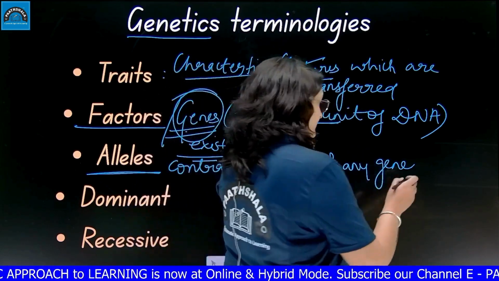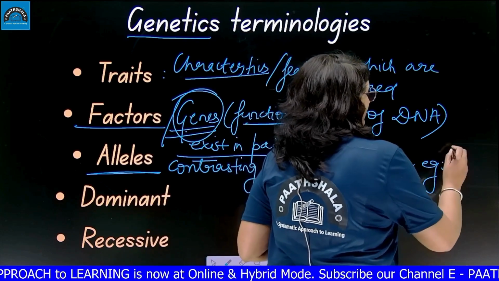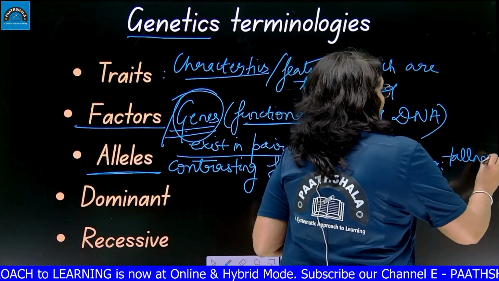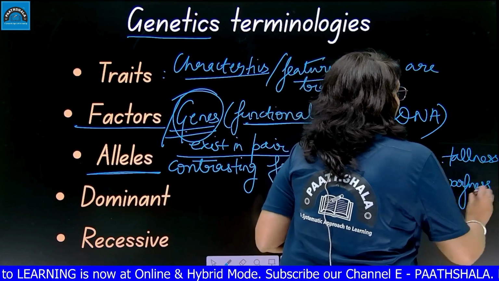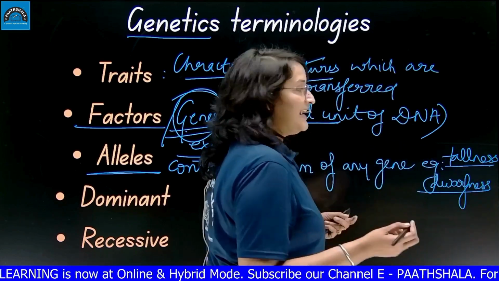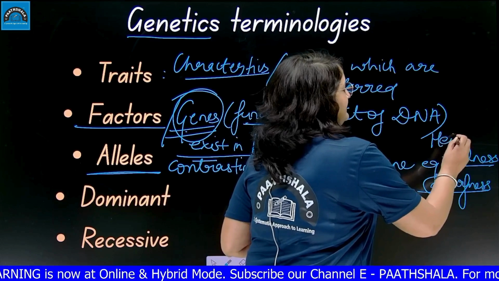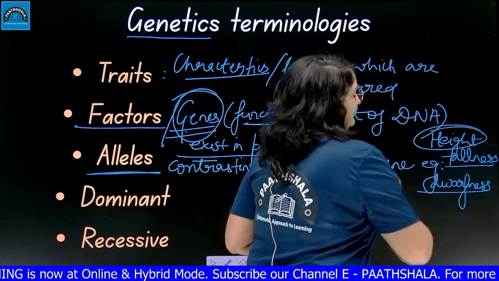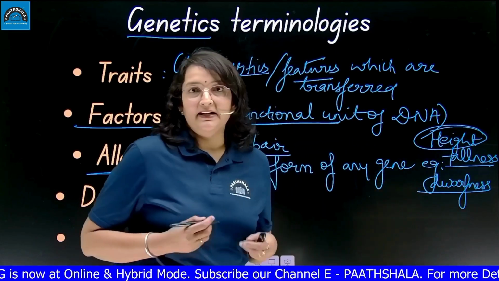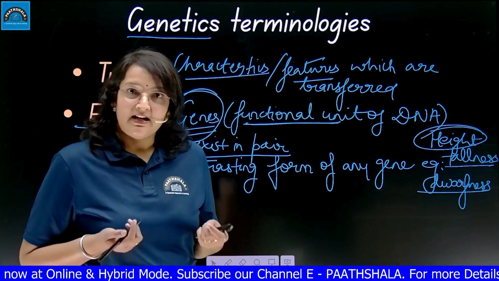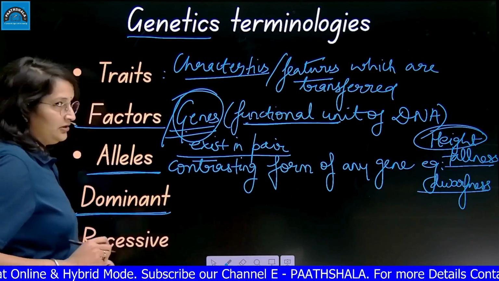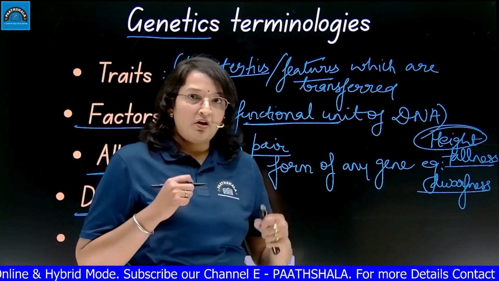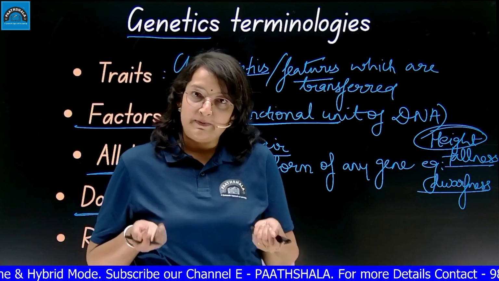For example, tallness and dwarfness. They are the contrasting forms of height. The characteristic is height. So they must be considered to be the alleles of which trait? Height trait.